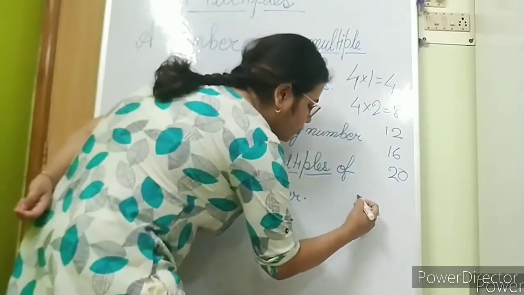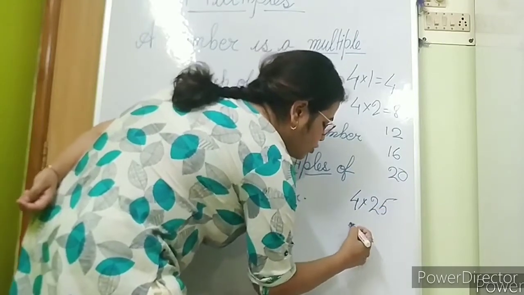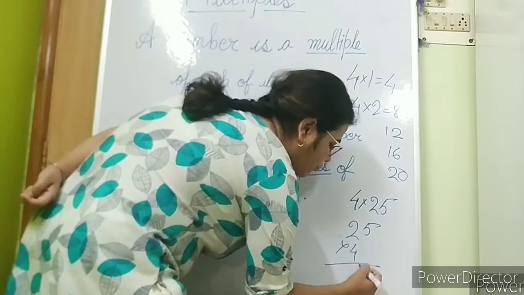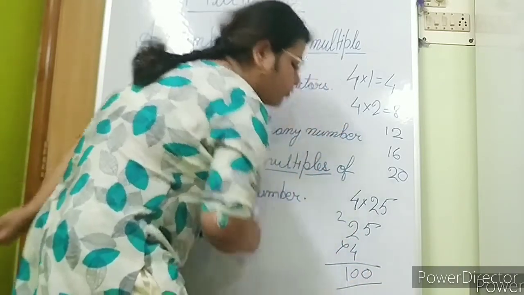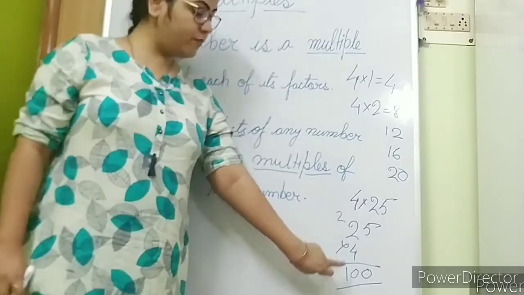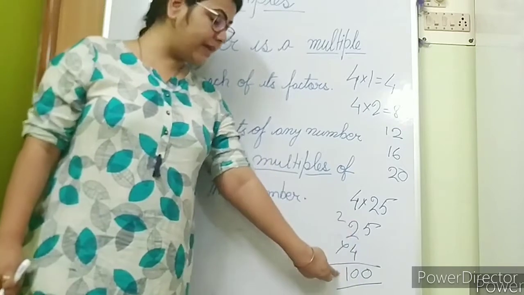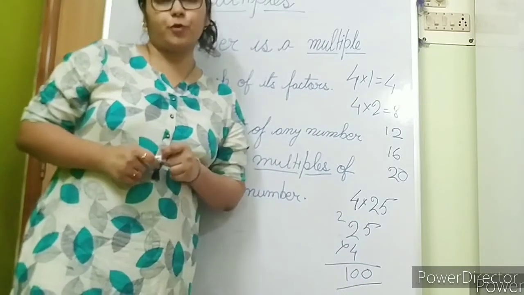Let's just try out with 4 into 25. So 25 into 4, 4 fives are 20, 2 carry, 4 twos are 8, 9, 10, 100. So we got 100 which is a product of 4. That is, if we multiply 4 by 25 we will get 100. So 100 is also a multiple of 4.